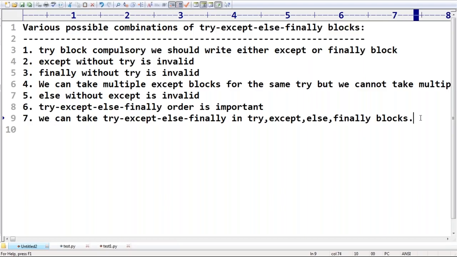That's why nesting of try, except, finally blocks is always possible. Remember this one.